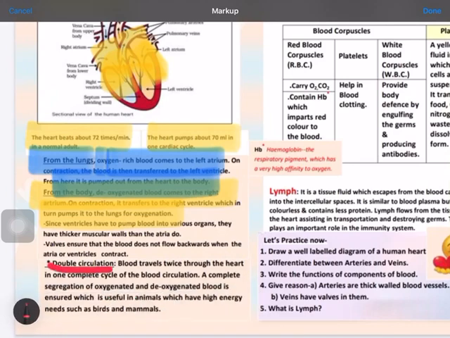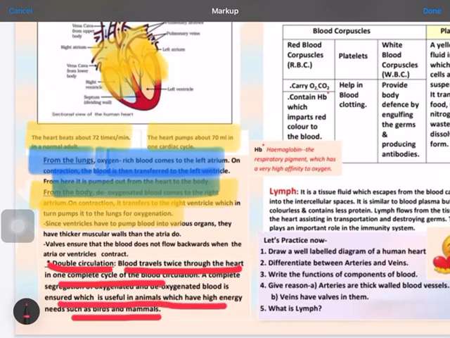Why is it said to be double circulation? Because your blood travels twice through the heart in one complete cycle. The right side has deoxygenated blood, and the left side has oxygenated blood. So first it goes in the deoxygenated form to the lungs, then comes from the lungs to the left side and the body organs. So it is traveling two times. That's why it is called double circulation.